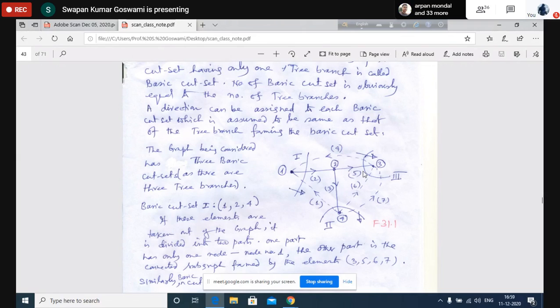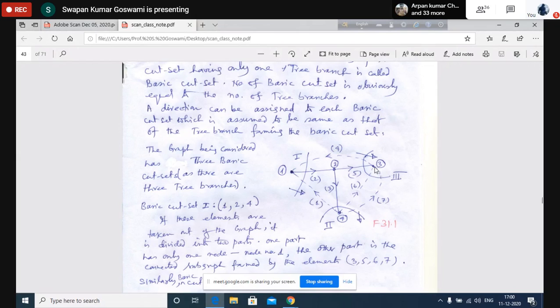But if I select the lines to be 4, 5, 6, and 7, that means if these 4 elements are removed, then what happens? Then you will have 1, 3, 2 in one section. In the other section, you will have node number 3 left.